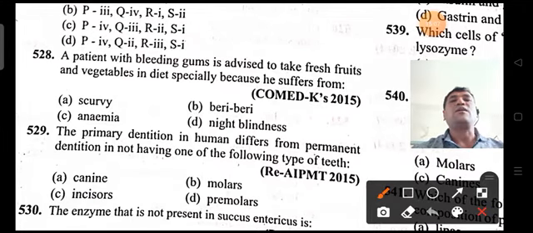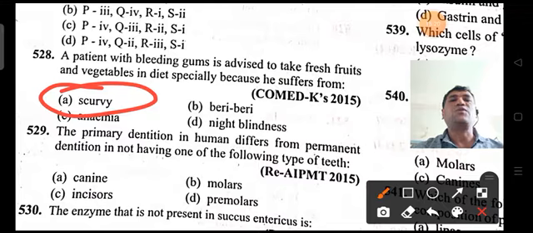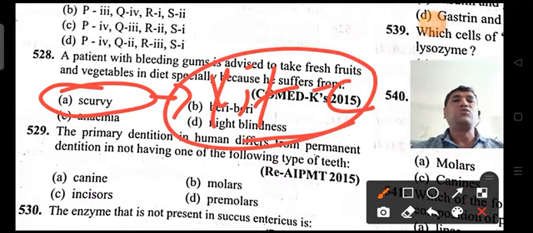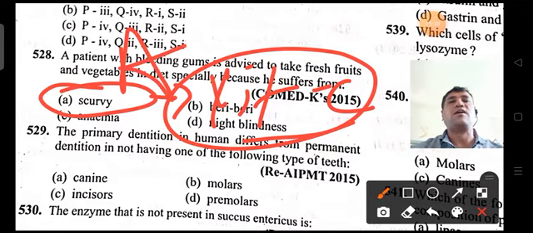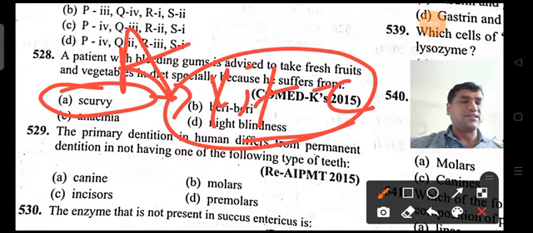So the doctor has advised the person to take fresh fruits and vegetables because of bleeding gums, as the disease is characterized by scurvy. Scurvy is caused because of vitamin C deficiency. Beriberi, you know, is vitamin B1, anemia is B6 and B12, night blindness is vitamin A. But bleeding gums is a characteristic feature of scurvy. So the answer is option A, scurvy, as the doctor has decided.